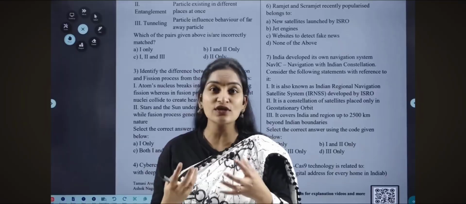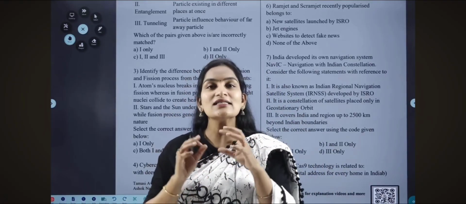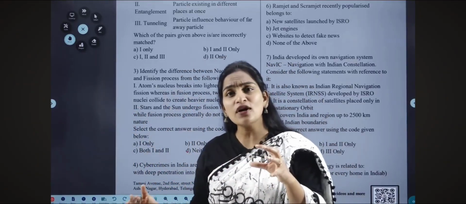So the next question is regarding nuclear technology. As we know, it has been asked many times in PYQs: what is the basic difference between nuclear fission and nuclear fusion? First of all, both have similarities too, which we have also discussed in detail in the classes. Here we just go through the question on the nuclear fission process and the fusion process.